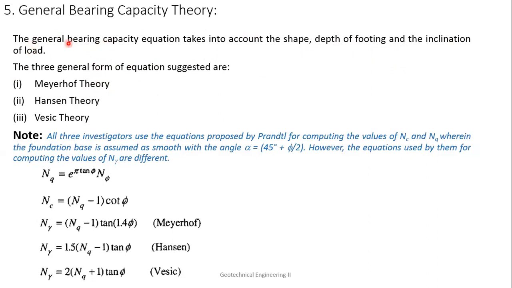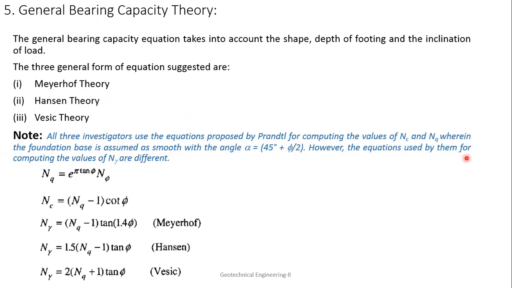This was started by Meyerhof. He gave this general bearing capacity theory in which all the effects are considered in a single equation. The same was done by Hansen, who made some changes, and then Vesic also made some changes. I will tell you what changes they considered. All three investigators use the equations proposed by Prandtl, which I had given you, for computing Nc and Nq, wherein the foundation base is assumed smooth with angle alpha equal to 45 + phi/2.